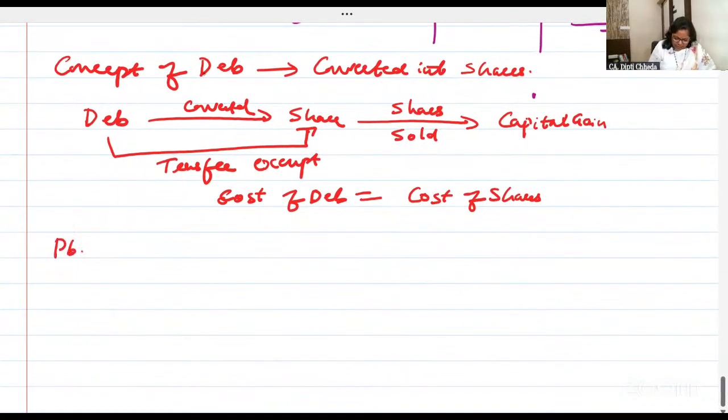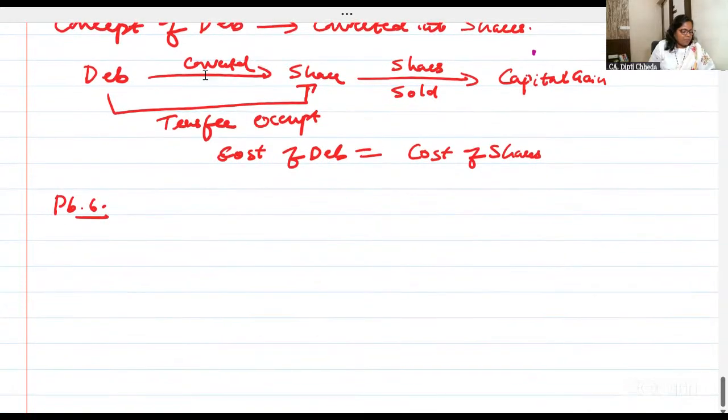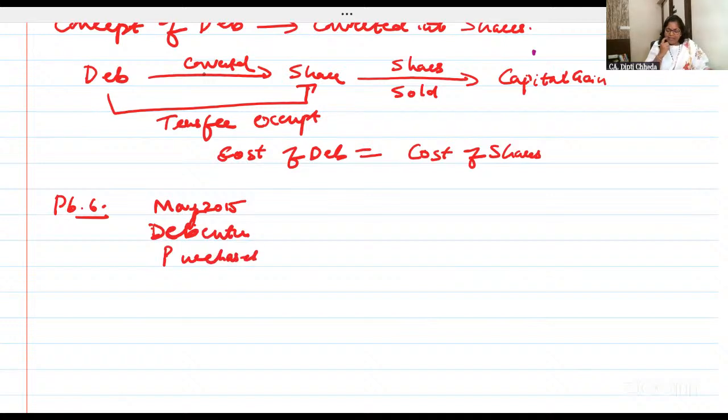Problem number 6 you write down. I want all of you to make the flow chart because we are in learning stage. May 2015 में debentures purchased. I hope everyone is making the flow chart with me. Don't sit कि मैम कितना सारा extra कराते हैं. To sink it in mind, you will never come and complain, dear students, कि I'm not able to complete my paper in 3 hours. ये लिखो. Debentures खरीदे आपने कब? May 2015.